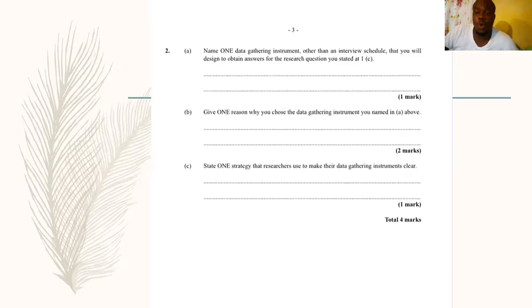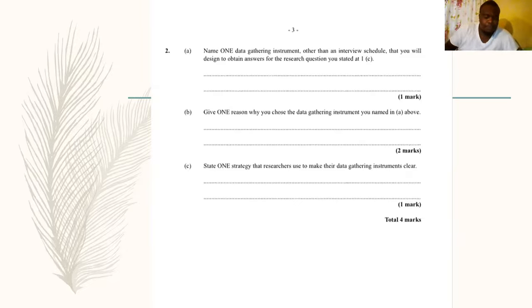If you don't know what a questionnaire is, please research it. Know what a questionnaire is and the benefits of it. Know what the interview schedule is. Know those things so you can actually put it in the research, because this is like a mini research that you're doing on the spot.